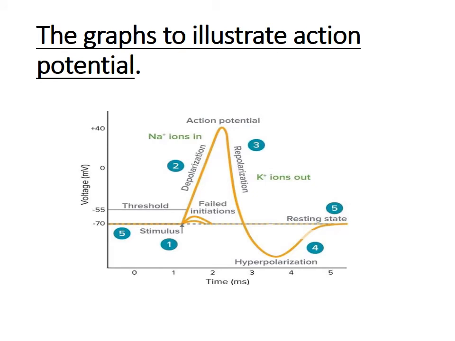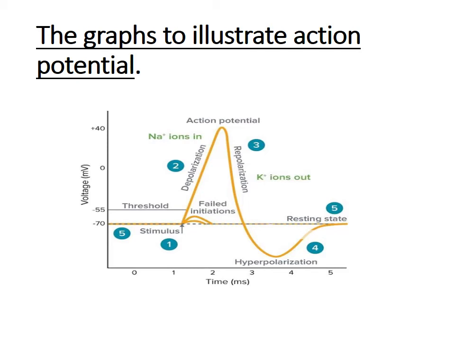This is the graph to illustrate an action potential in which the stimulus, after reaching the threshold value, begins the depolarization, which is due to the influx of sodium ions. After the influx of sodium ions, the action potential reaches the peak, which is positive 40 mV.